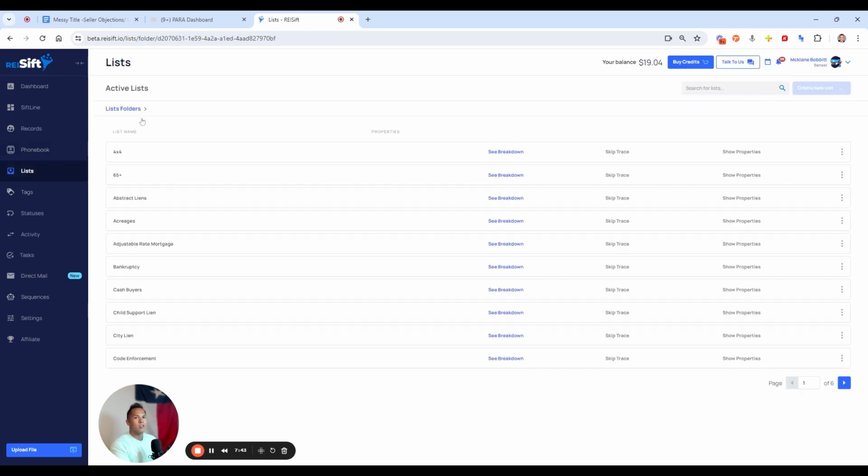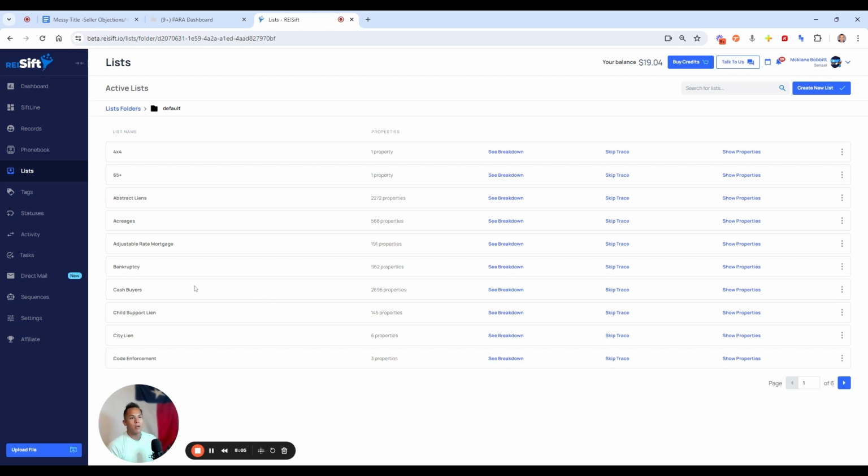Here's our list. So you can break down your list and see which ones you have. Whenever you go to either import your data, transfer it over, or set up your new data, you're going to have your high level list. Think of it like me saying Texas, and then your tags are going to be like Dallas, Texas. It's going to start breaking down whenever you start going after your tags.